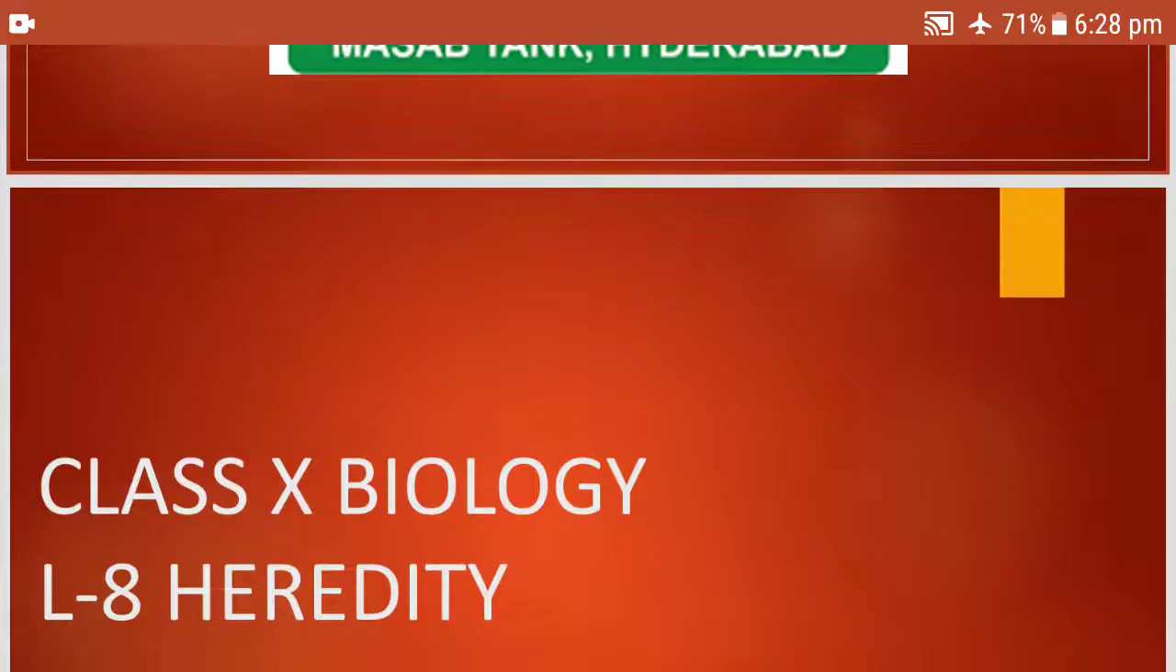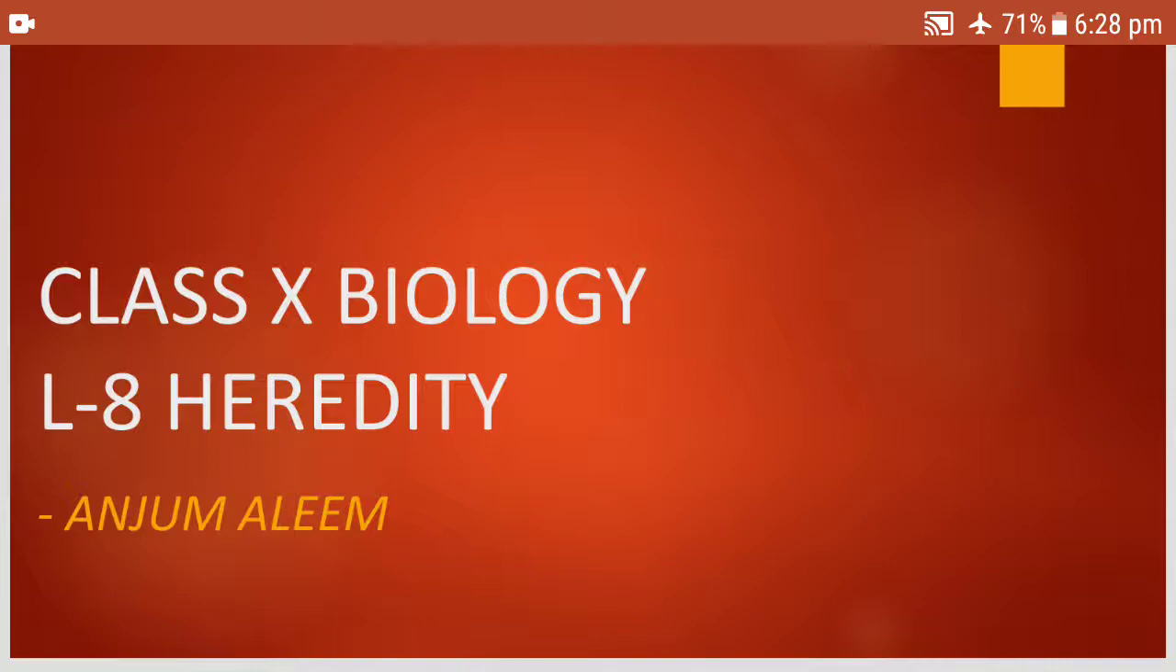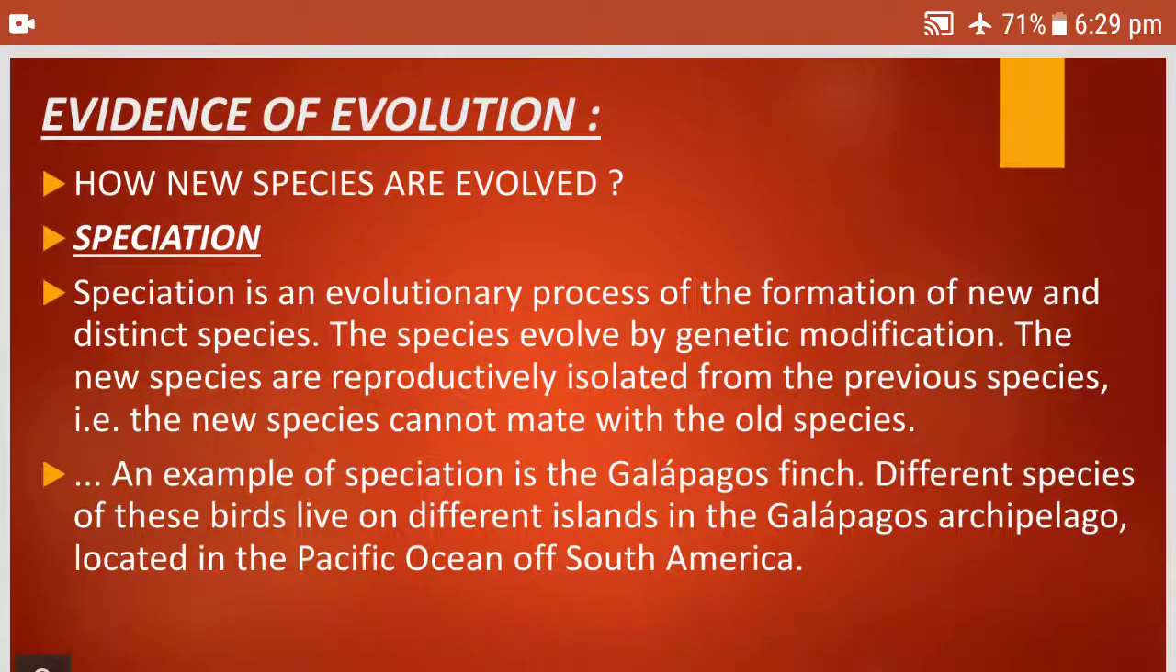As you all know, we are doing lesson number 8, heredity, and we have covered most of the topics. Today I am going to talk to you about the evidences of evolution, how species are formed, homologous and analogous organs, and also the evidences from fossils, human evolution, and human being a moving museum. So these are the topics. If we discuss these, we complete the lesson. Let us start with evidence of evolution.